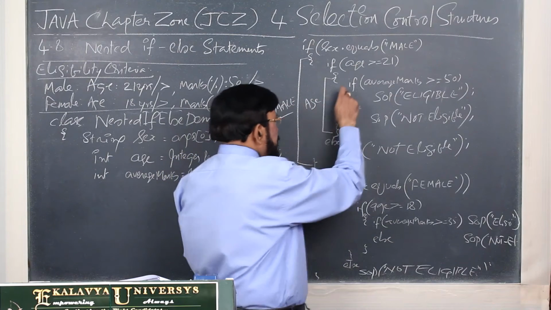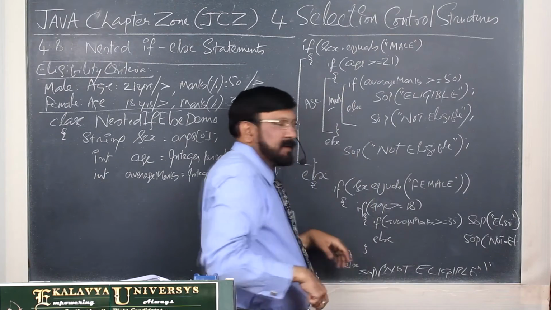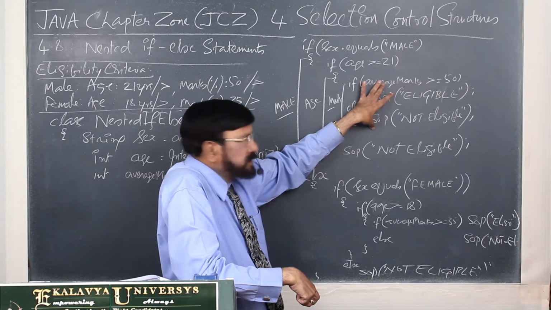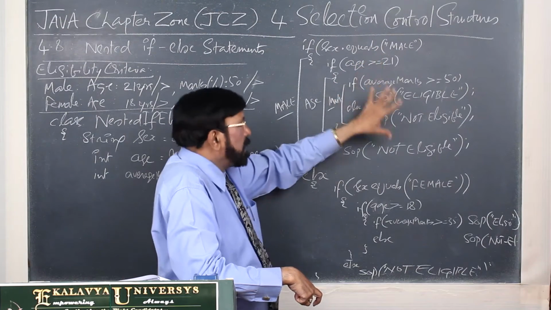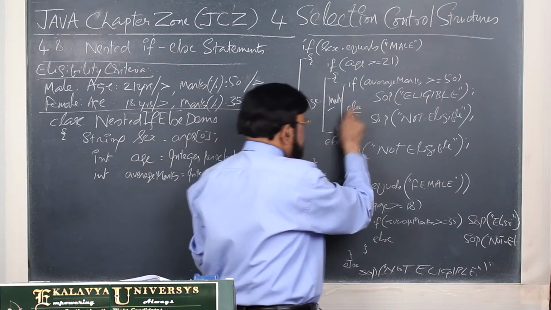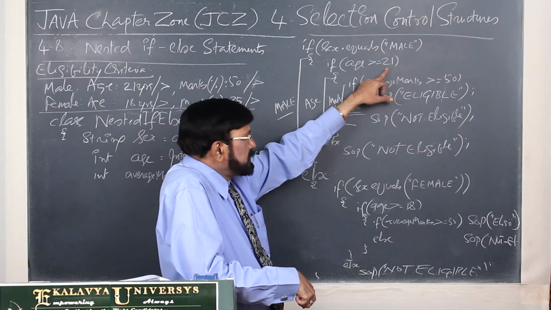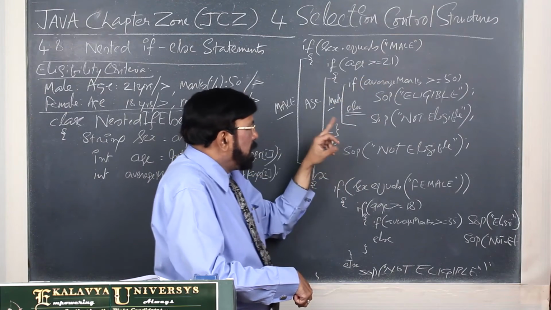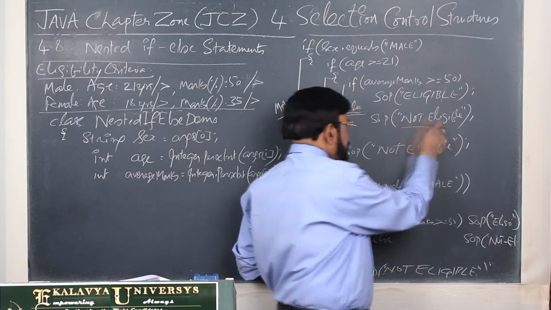Thereafter, this one we call the marks block. Somebody who enters here, what is his status? He is a male candidate having 21 years or more, and now we are considering his marks. Here else, what is the meaning of that? He is a male having 21 years or more, that means age-wise eligible, and marks-wise he got less than 50%, so not eligible.